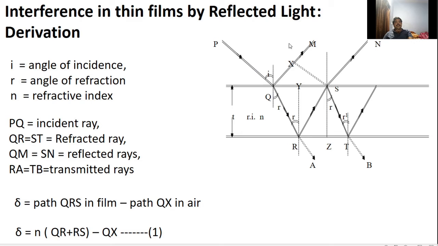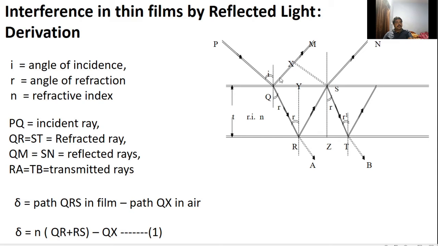In order to derive the expression for the condition for bright and dark fringes, first we have to know the path difference between these two light rays QM and SN. So here we draw a perpendicular SX on the light ray QM. From this point, these two light rays travel the same path.